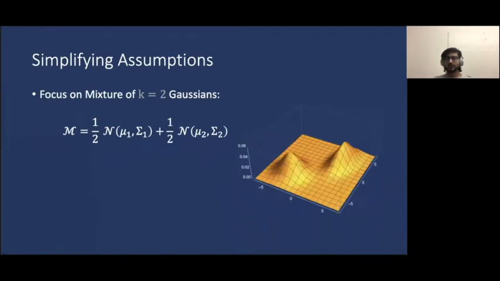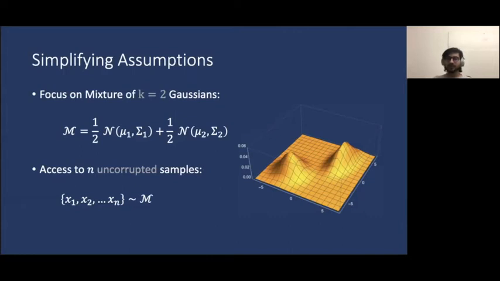So let's start by making some simplifying assumptions for the sake of exposition. We will focus on clustering a mixture of two Gaussians, which we'll denote by script M. Such a mixture looks like this image here in two dimensions. Further, we will assume that we have access to n uncorrupted samples from this mixture M. A priori, this assumption might seem too strong and that it defeats the entire point of our result.